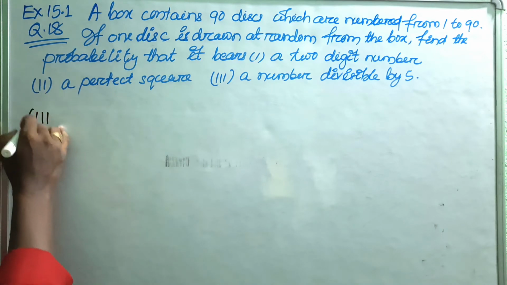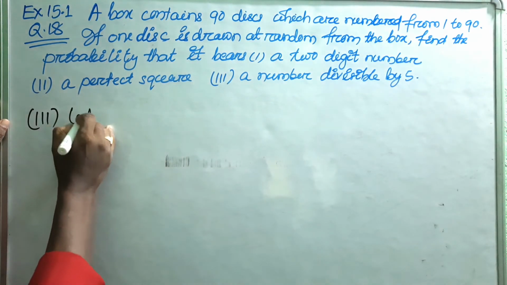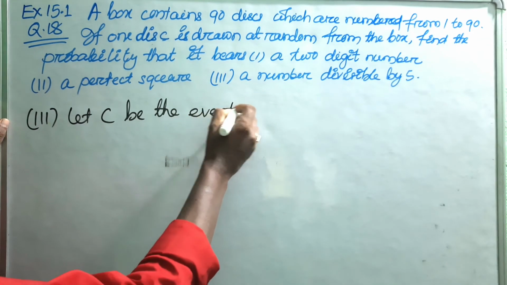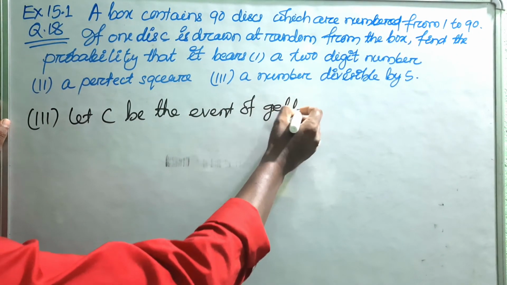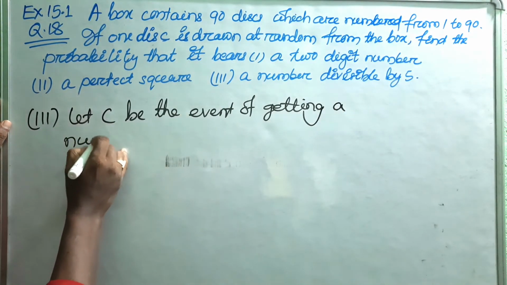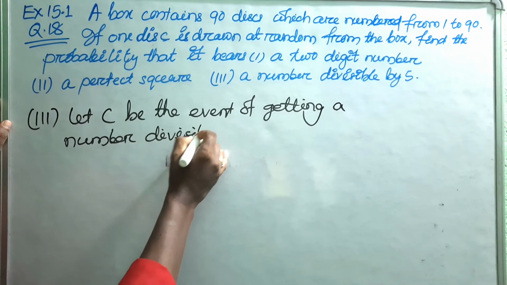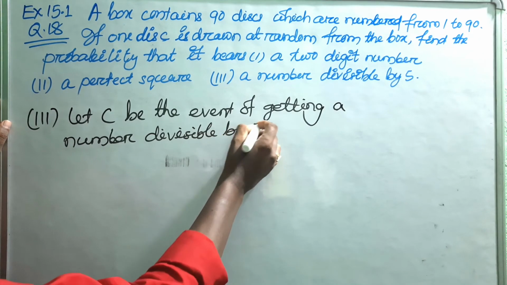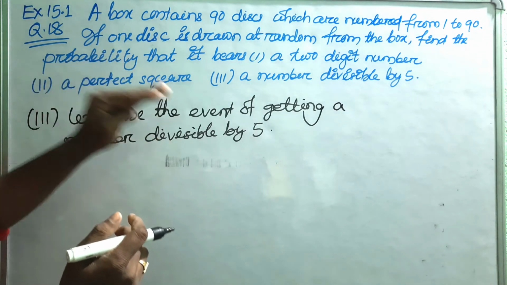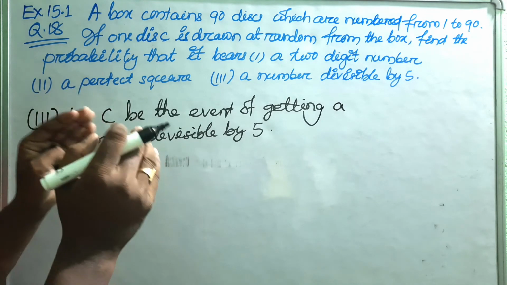Now part 3. So write down, a number divisible by 5. This is the question. So write down: let C be the event of getting a number divisible by 5. Now if C is the event of getting a number divisible by 5, that means C contains the outcomes which are multiples of 5.